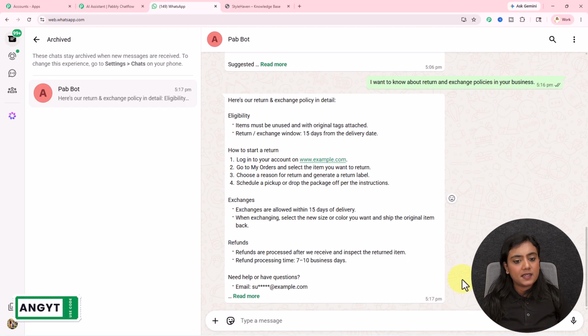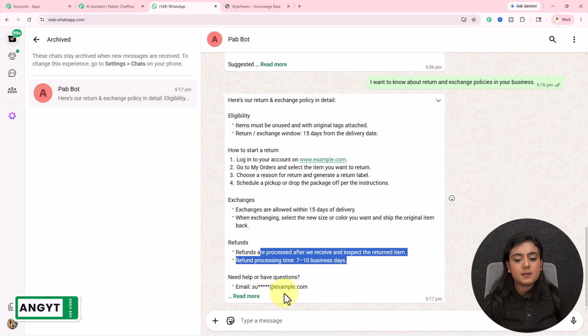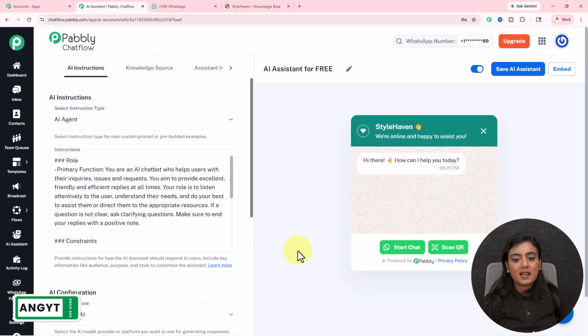You can see I've received a reply. Here are our return and exchange policies in detail. Eligibility, how to return, exchange, refunds, everything has been mentioned in this message successfully. As I've received the reply, that means this AI assistant is working. As this AI assistant is working, that means the creation is done successfully. With the help of 100 free credits that you will receive while signing up inside Pabbly Chatflow, you can create this AI assistant as well.